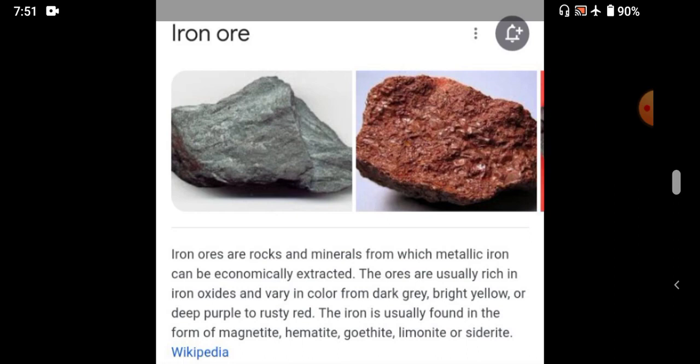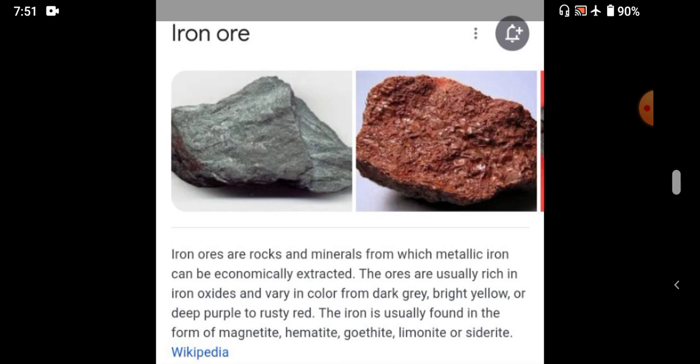The first example is iron ore. Iron ore are rocks and minerals from which metallic iron can be economically extracted. Then, what is the color of iron ore? Very good. Iron ore is dark grey or bright yellow or purple to rusty red color.